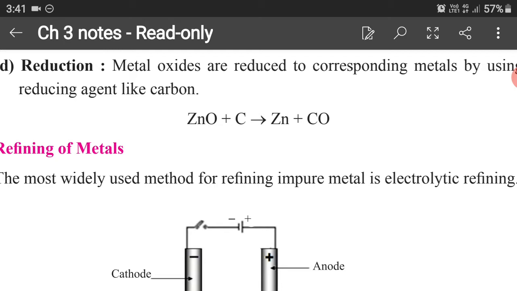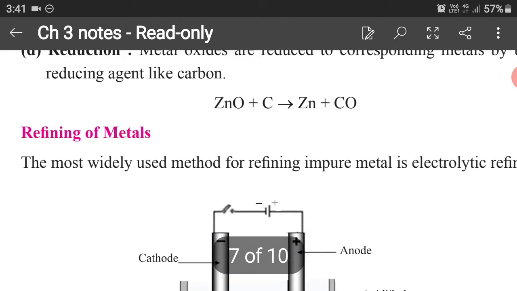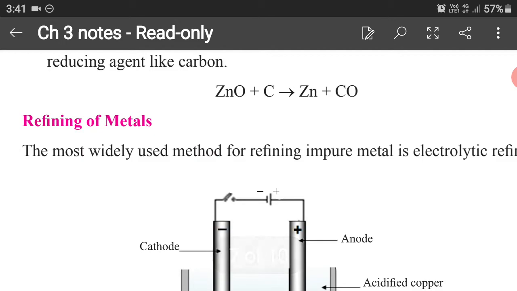When zinc oxide is heated in the presence of carbon, it converts into zinc and carbon monoxide is evolved. Why? Because carbon is a small size atom and it has great affinity for oxygen, much more than zinc. So it pulls out and takes away the oxygen, thus leaving pure zinc metal.